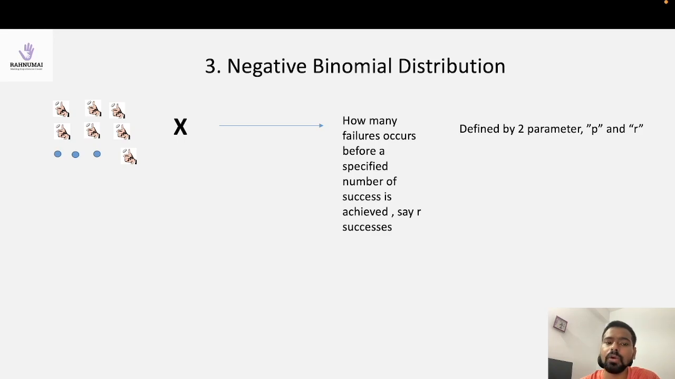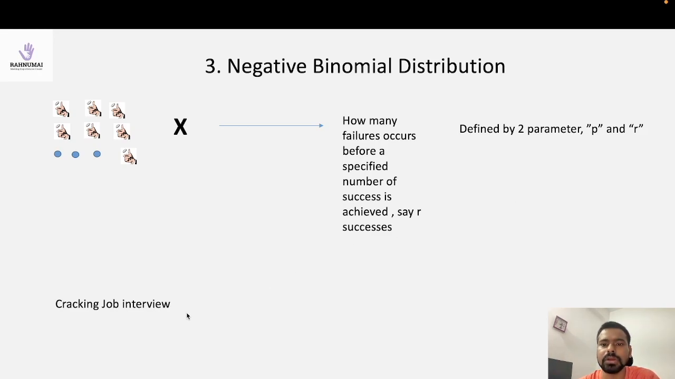Again it is a coin toss, and there are two parameters: r, the number of successes, for example how many times you will fail before achieving 3 successes, and p, the probability of success or failure. So let's see the example.